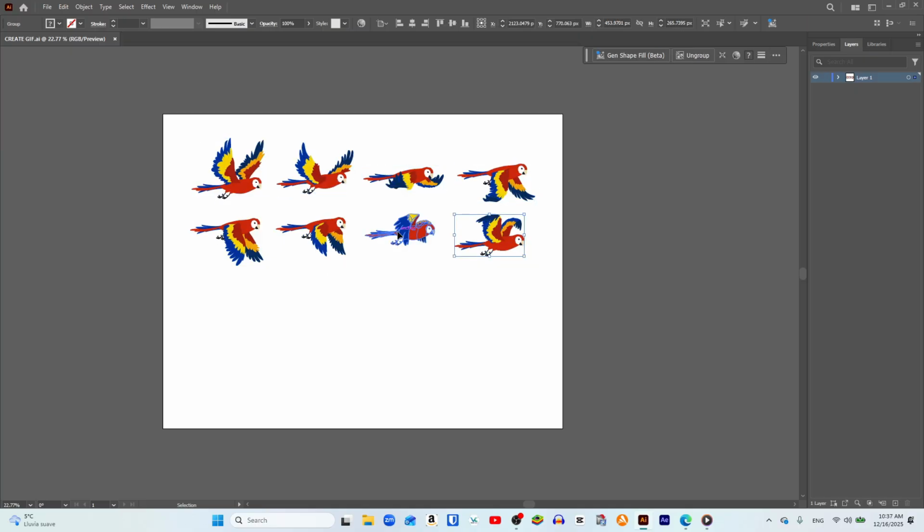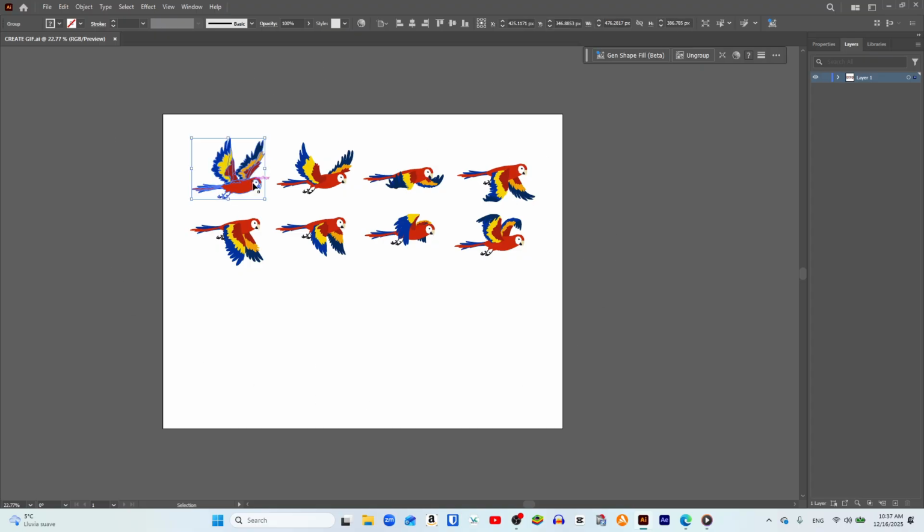The very first thing we need to do is create as many artboards as objects we have for the animation. In my case, since I have 8 objects, I need to create 8 artboards. And it is extremely important that each artboard has a size slightly larger than the size of our object.